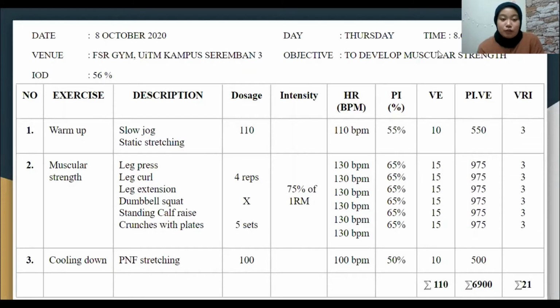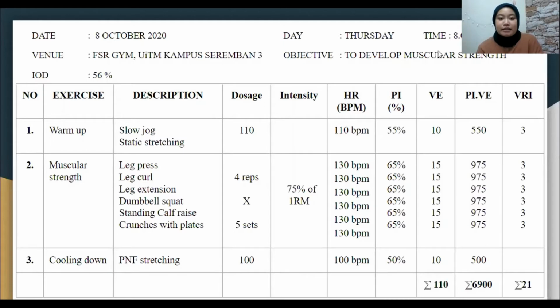First, warm up. We do the slow jog and static stretching. So the heart rate is 110 beats per minute. So the PI we get from heart rate times 100 divided by heart rate maximum. So heart rate maximum we get is 200 because the age of the athlete is 20 years old. So the exercise time taken is 10 minutes. So PI and VE we get from PI times VE. So the volume rest interval for the warm-up is 3 minutes.